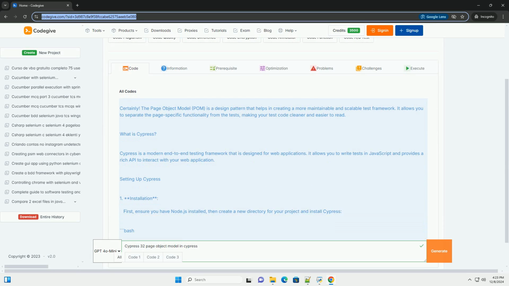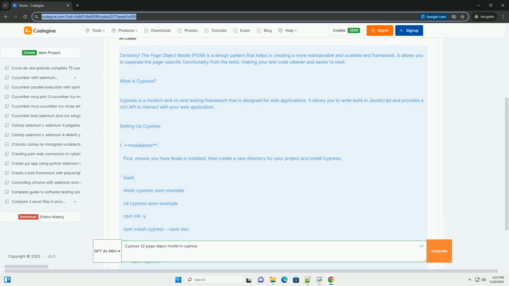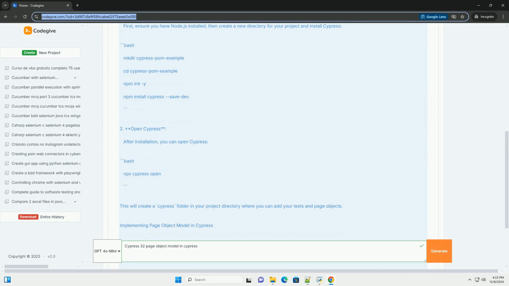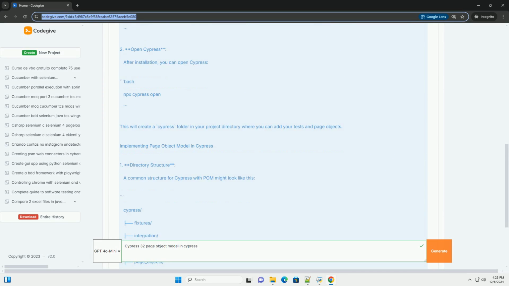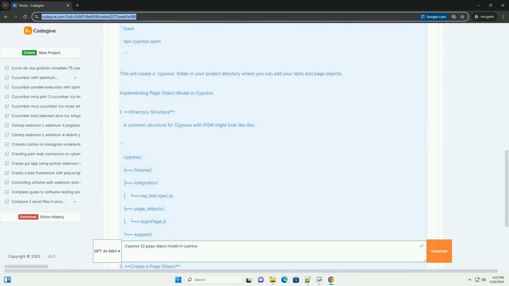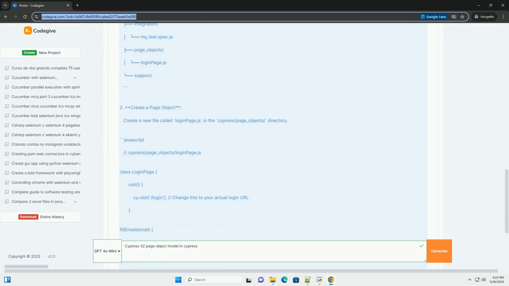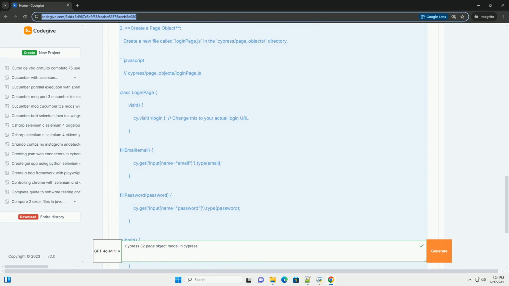Certainly. The Page Object Model, POM, is a design pattern that helps in creating a more maintainable and scalable test framework. It allows you to separate the page-specific functionality from the tests, making your test code cleaner and easier to read.